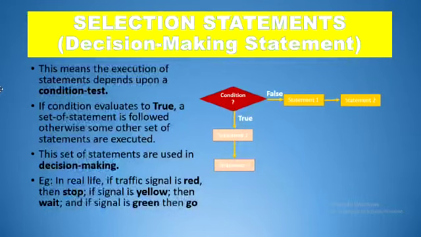Example, in real life, we take the decision in the traffic signals case. If the signal is red, we stop. If the signal is yellow, we wait. And if the signal is green, that means go. The different types of selection statements in Python are if, if else and nested if.